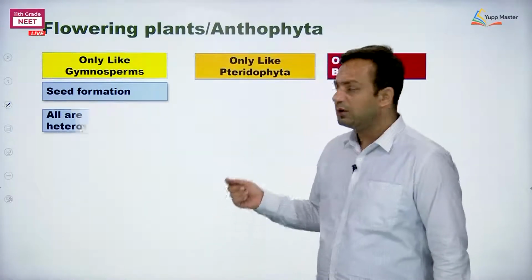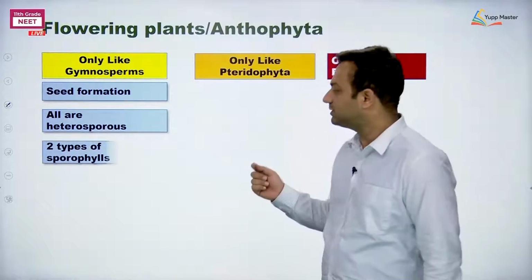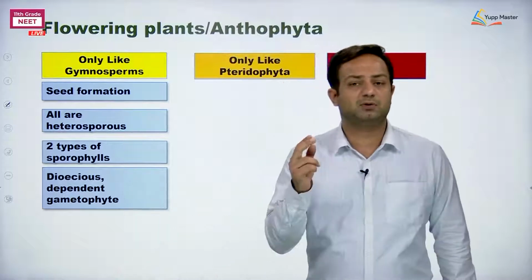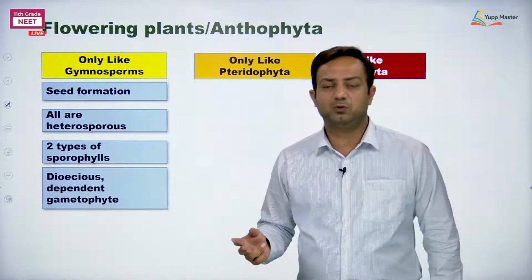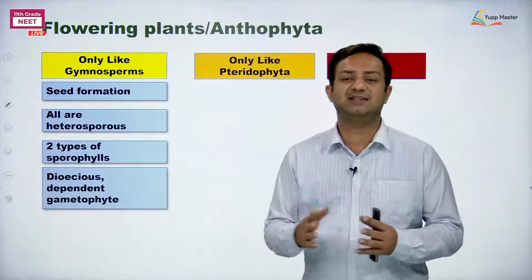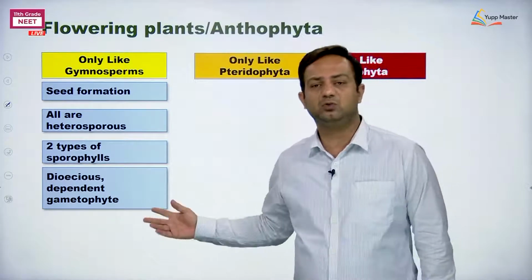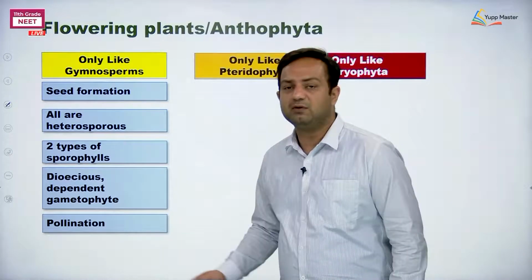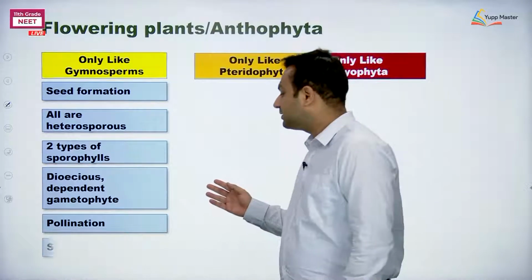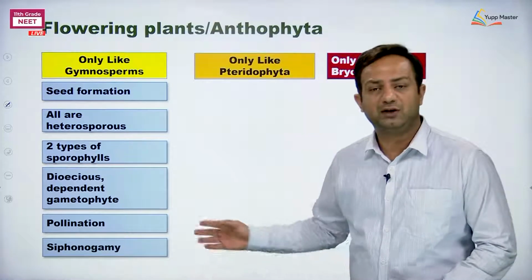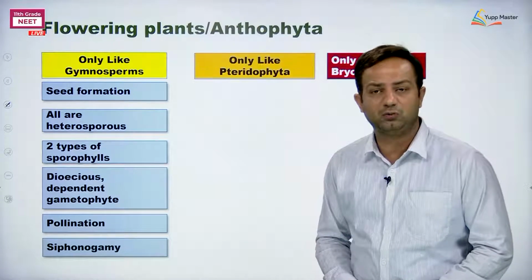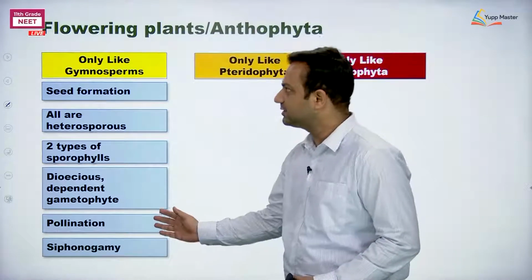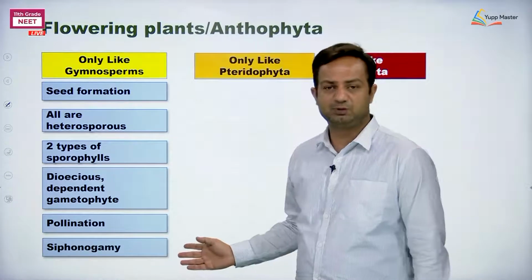One, seed formation. Number two, all are heterosporous. Number three, they form two types of sporophylls. So it's obvious that they will bear two types of spores, microspore and megaspore, which form the male and female gametophytes separately. The gametophyte is dioecious, and that too dependent, just like Gymnosperm. Like Gymnosperm, they show the event called pollination, and during fertilization we observe the participation of the pollen tube. That's why fertilization is siphonogamous. So these are the affinities among flowering plants and Gymnosperms.